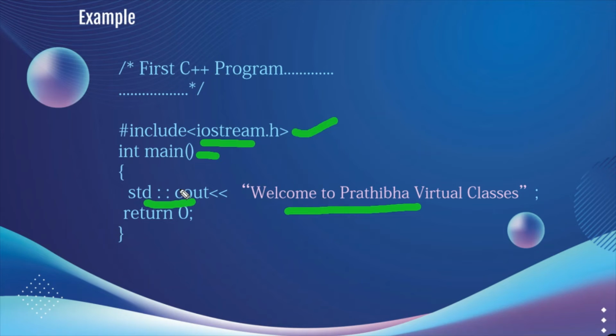When we specify int before the main, we have to specify return. Main is called automatically by the operating system, so it doesn't return any value anywhere, so we specify return 0. We can also specify void. When we specify void, no need to specify return 0 here.